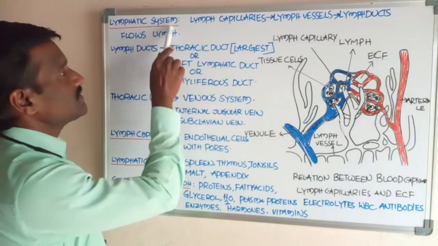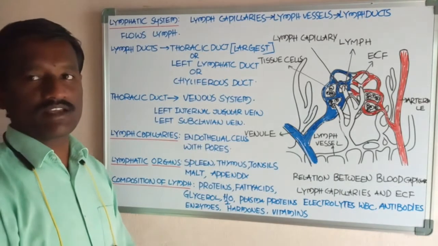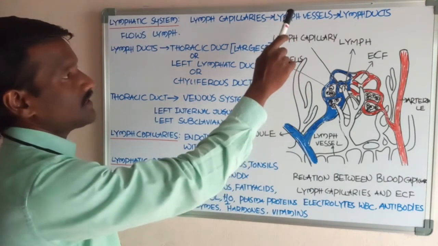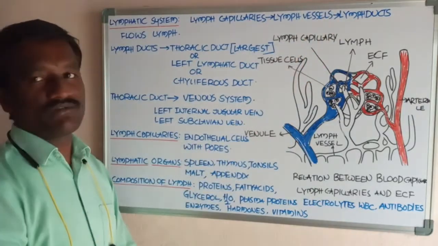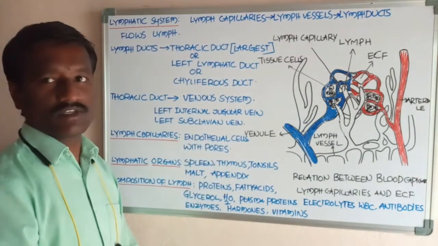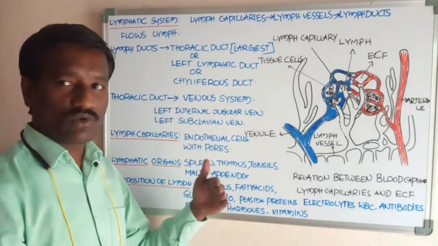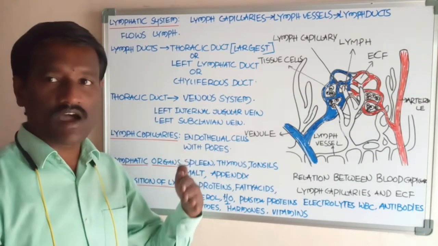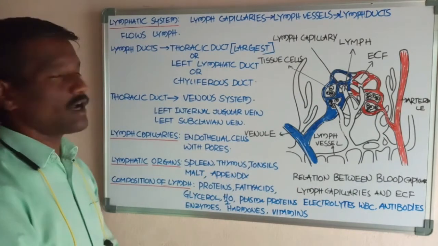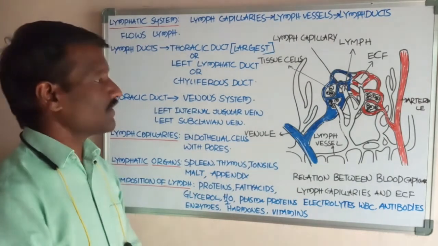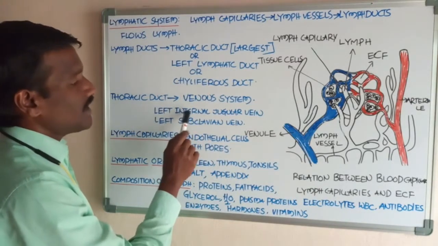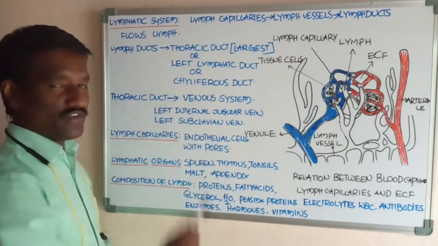The lymphatic system consists of lymph capillaries. Lymph capillaries open into lymph vessels, and lymph vessels open into lymph ducts. These have lumens, or cavities, and the lymph flows in the lumen. The lymph ducts finally drain or empty the lymph into the venous system, at the junction of the internal jugular vein and subclavian vein.